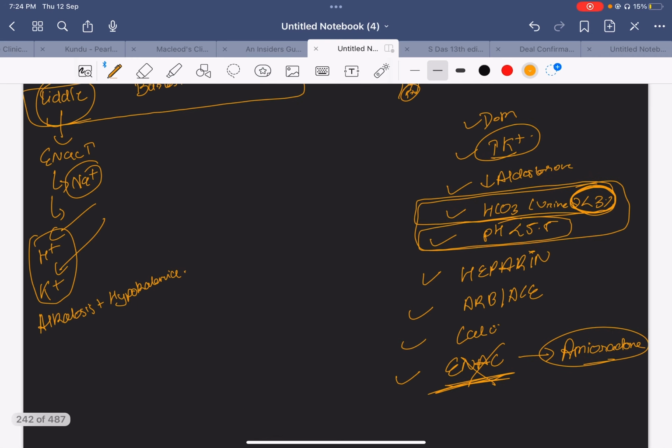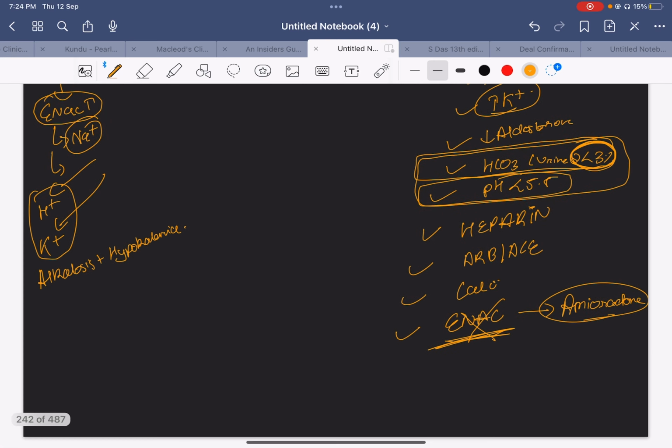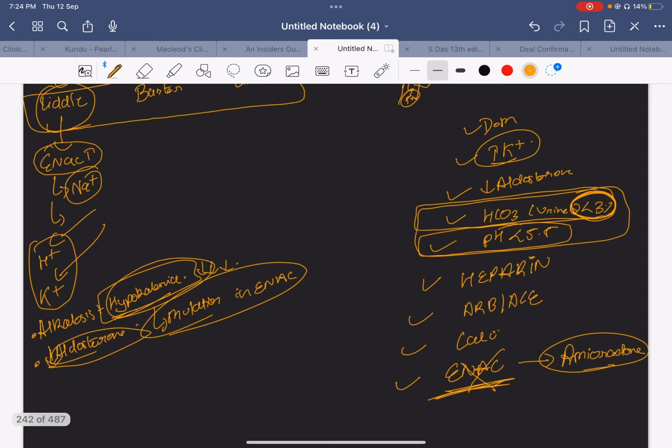And please note, in this condition, there is hyperfunctioning of the ENaC channels without an increase in the aldosterone levels. Why? Because there is a mutation at the receptor level itself, right? So even though in this condition the aldosterone level is low, still the potassium level is also low. Why? Because there is a mutation in the ENaC channel. Usually, in most of the diseases, aldosterone and potassium follow an inverse course, like I said. This is one disease where that is not true, where a decrease in the aldosterone will also cause a decrease in the potassium level. And Liddle syndrome will come with hypertension.